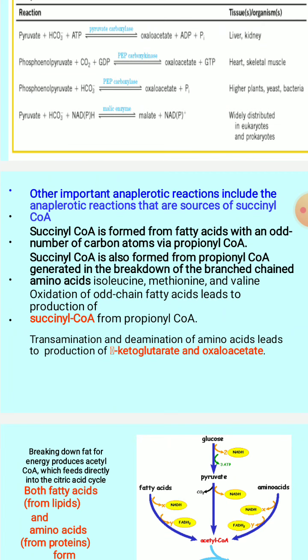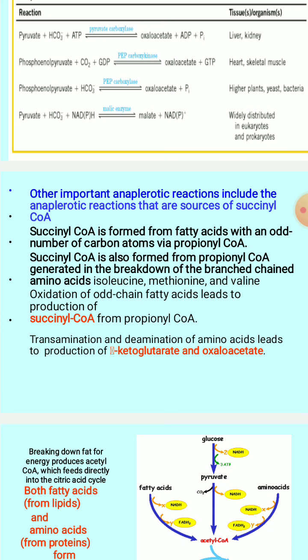Succinyl CoA can also be formed from propionyl CoA, which is generated in the breakdown of some branched chain amino acids such as isoleucine, valine, methionine, as well as other amino acids. Even oxidation of short chain fatty acids can lead to the production of succinyl CoA from propionyl CoA. We will discuss all this amino acid degradation and biosynthesis in the third semester, in amino acid catabolism and anabolism.